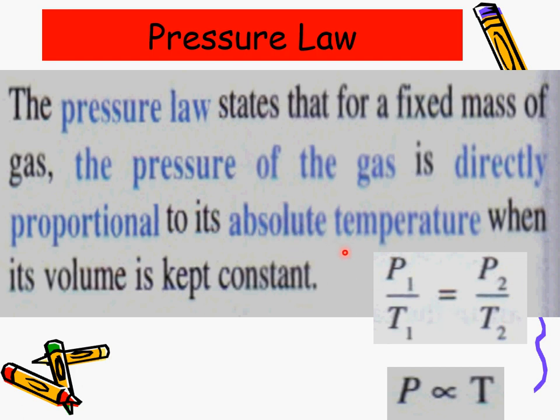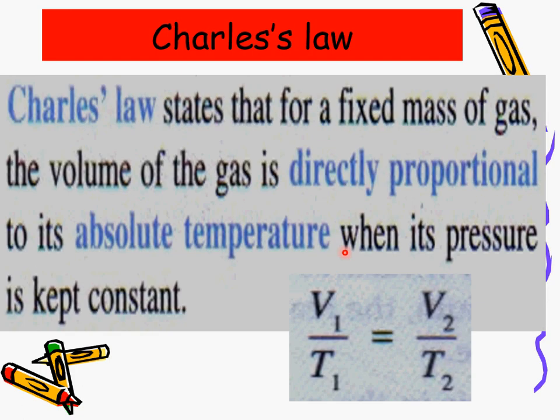Later on I explain what is the absolute temperature. And then for Charles' law, again, this is just an introduction for you to be clear about the gas law. So Charles' law, again, you look at P, V, T. P is pressure, V is volume, T is temperature. And then don't forget the mass. So when you want to define all the gas laws, make sure you have P, V, T plus the mass of the gas in your definition.